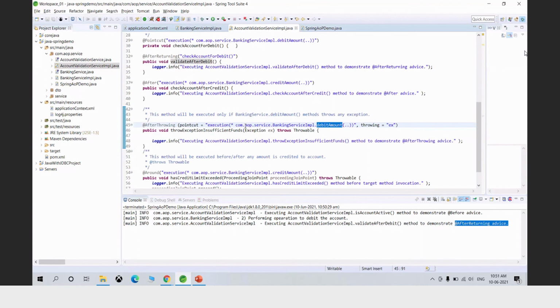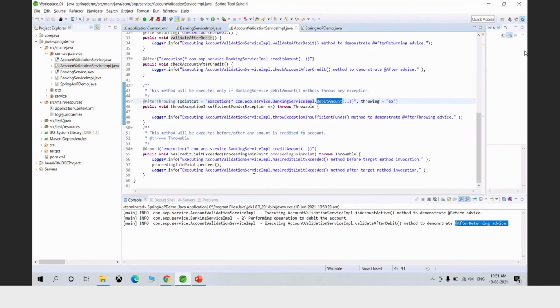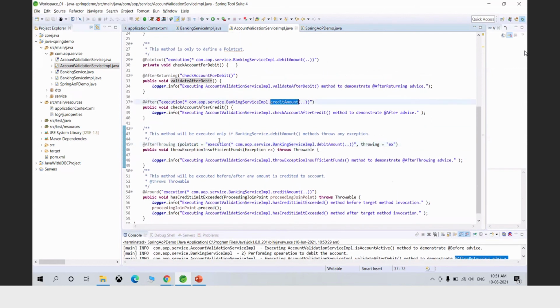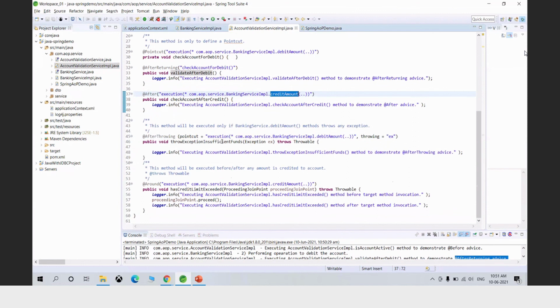So now let's see one more example. At after I have used for credit amount. So at after we have seen it will be executed whatever is the outcome of the target method. Now let's see about this around method. Around advice. So now we have seen around advice is a bit special case where it can be called before or after or both.